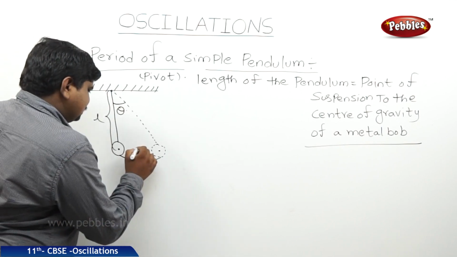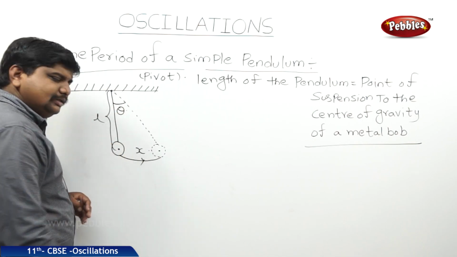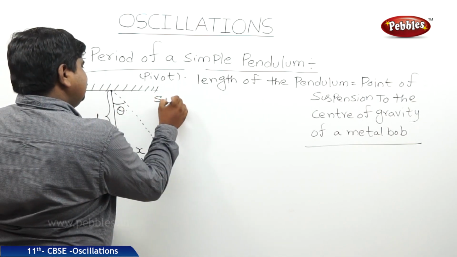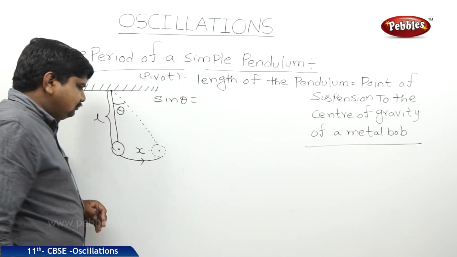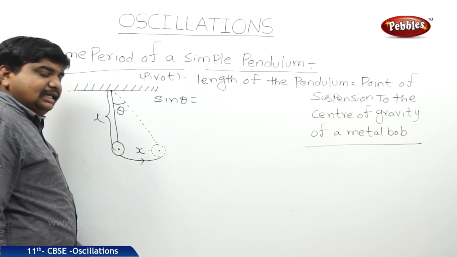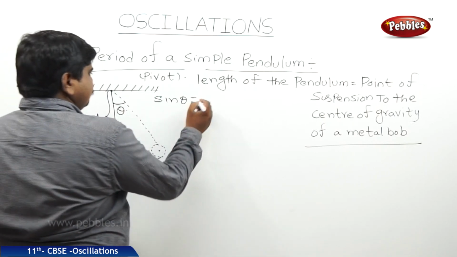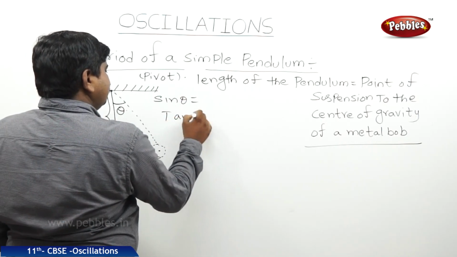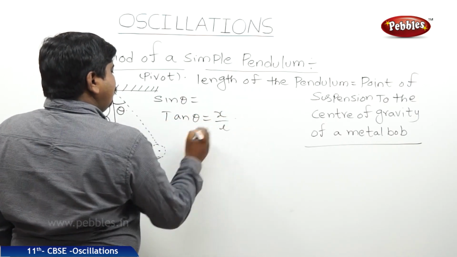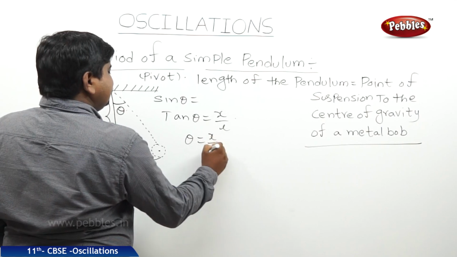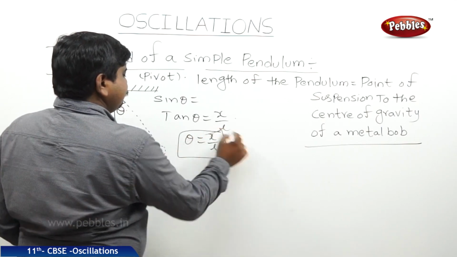This is small displacement x, this is L. We know that sine theta is equal to x by L, or tan theta is equal to x by L. For small displacement, theta is equal to x by L.